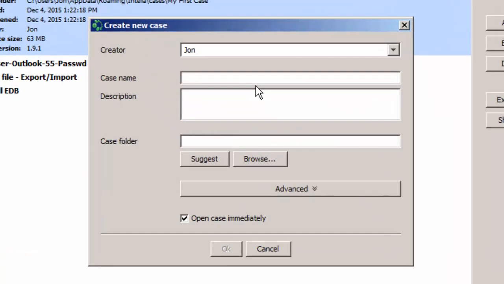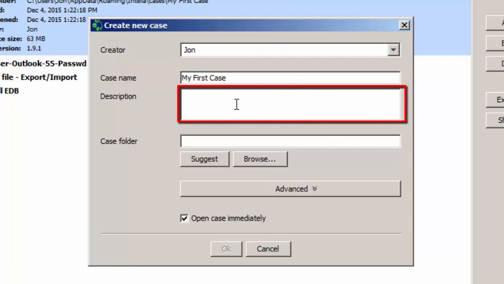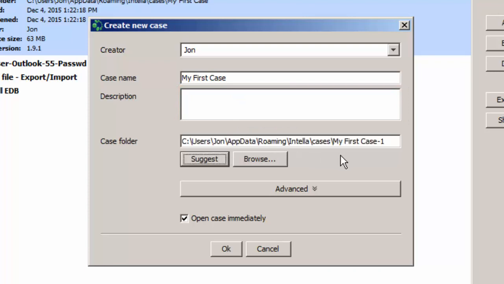This window is used to enter case-related details when creating a new case. Enter the name of the investigator creating the case. Enter a name for the case. I will use my first case as the case name. You can optionally enter a description for the case. Enter the path to the location where you want to store this case. This will typically be a location on the hard drive you have assigned as the case drive.